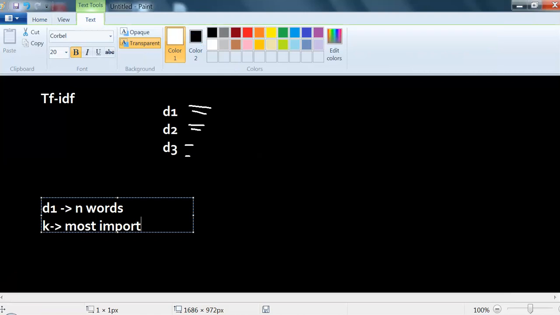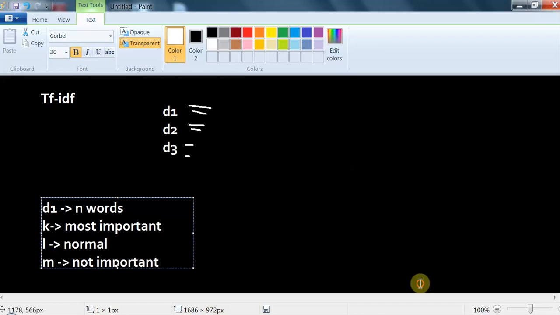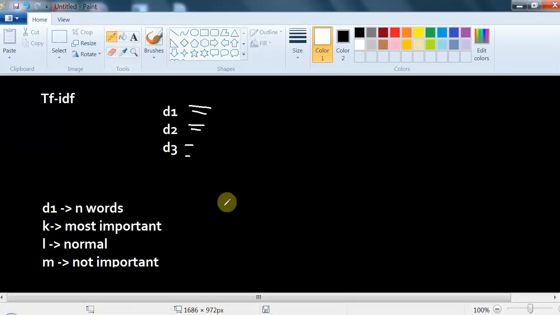Suppose l words are normally important, just try to understand, and m words are not important. For making a model in machine learning, suppose I have n words in which k words are most important, l words are normal and m words are not important.